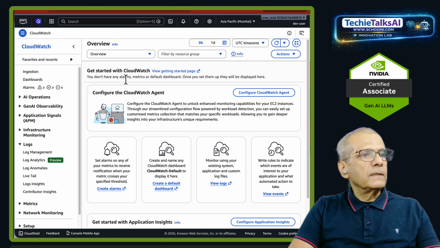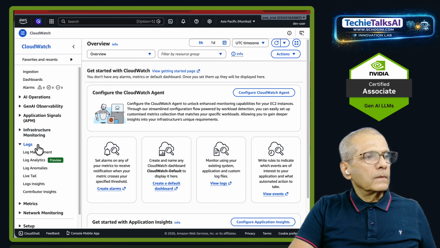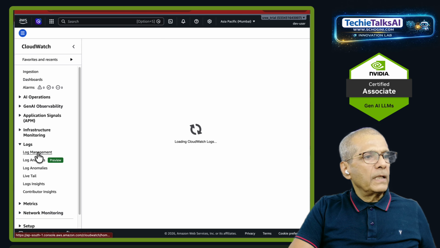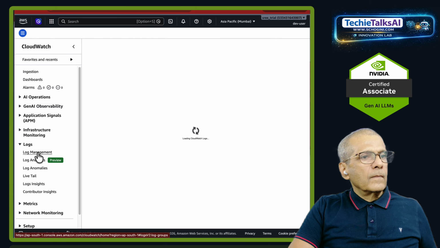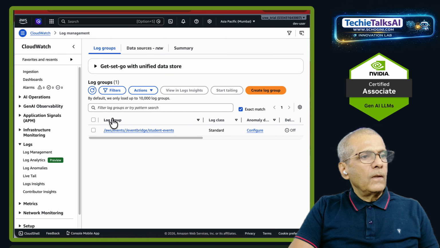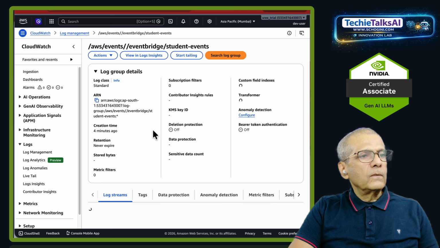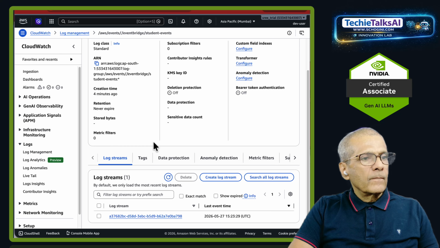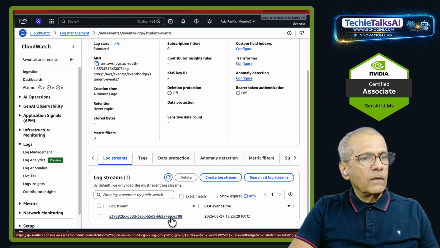Now, on another tab, let's come to CloudWatch Logs, log management. Log groups. See here, our event log group, and we have one log stream.